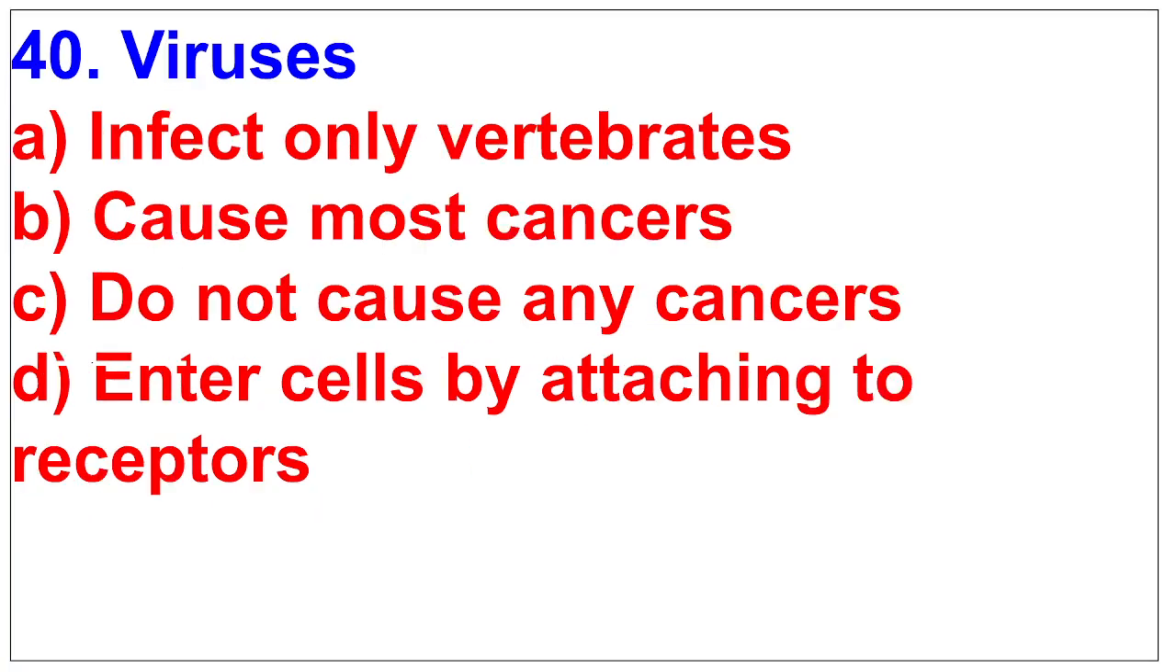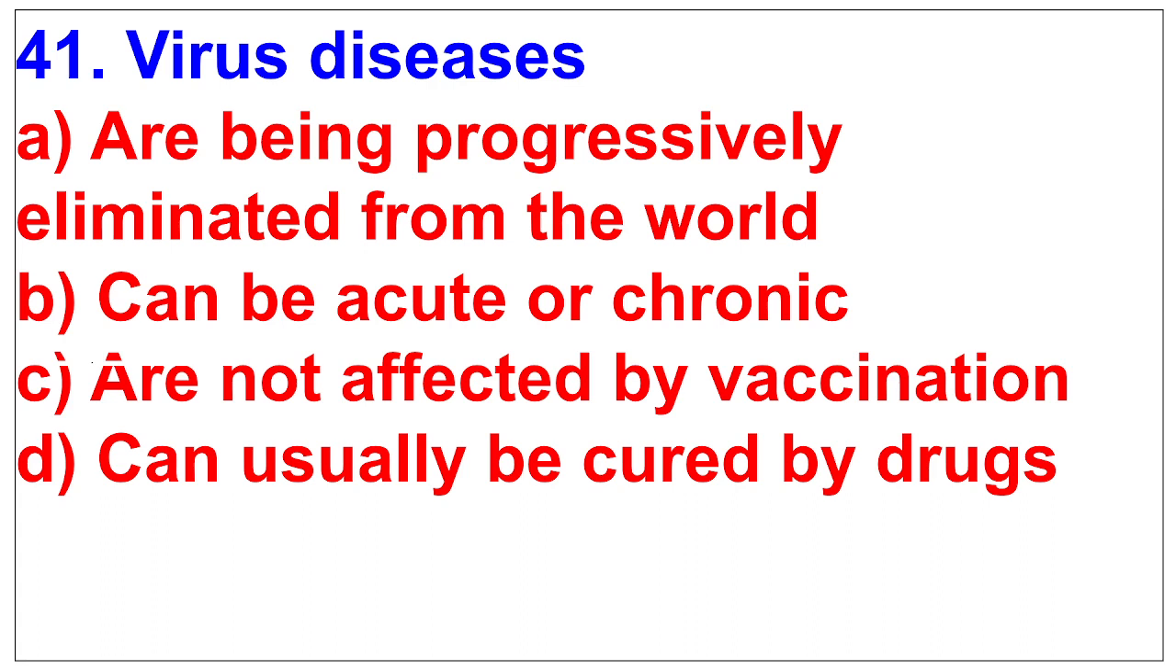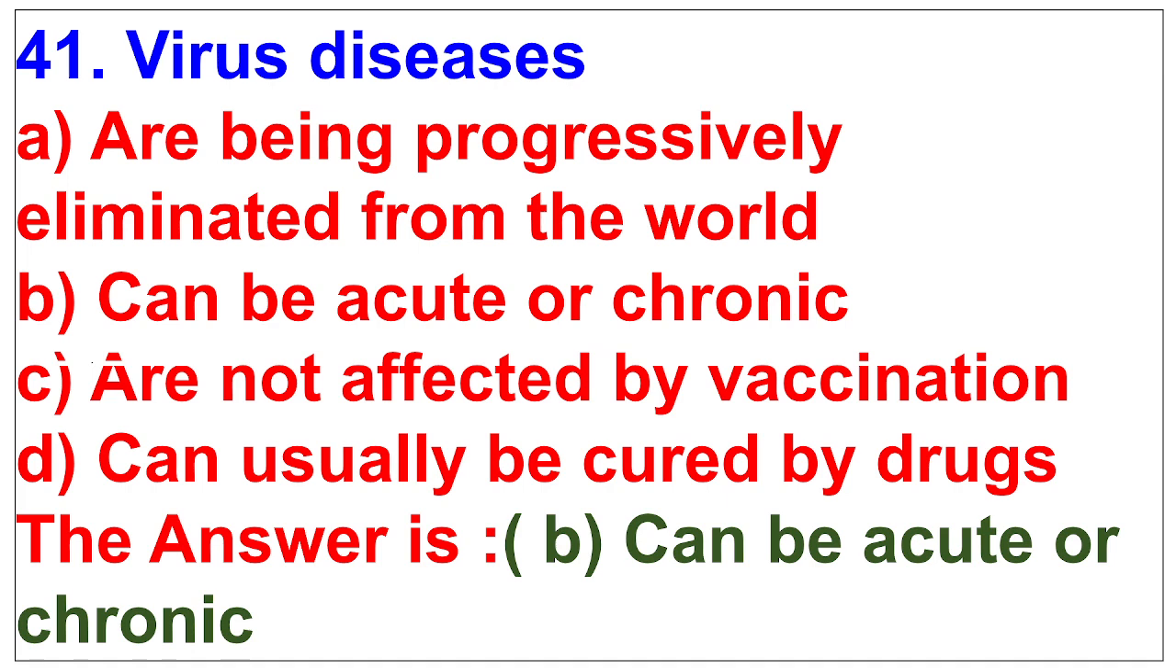40. Viruses. A. Infect only vertebrates. B. Cause most cancers. C. Do not cause any cancers. D. Enter cells by attaching to receptors. The answer is enter cells by attaching to receptors. 41. Virus diseases. A. Are being progressively eliminated from the world. B. Can be acute or chronic. C. Are not affected by vaccination. D. Can usually be cured by drugs. The answer is can be acute or chronic.